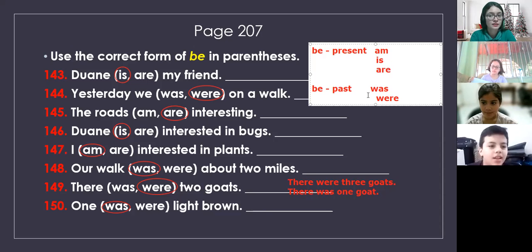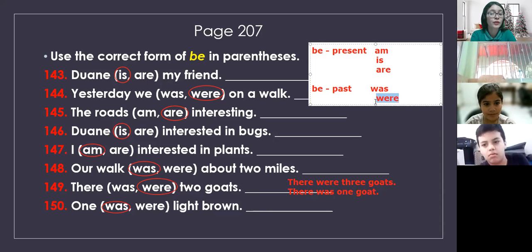That is in present. The same for past. You use was when you're talking about yourself. I wasn't a student when I was 8 years old. He wasn't a student. She wasn't a student. Rebecca wasn't a student. You use were when it's plural. There were 3 goats. There were a lot of people in that place. So were is when it's plural.